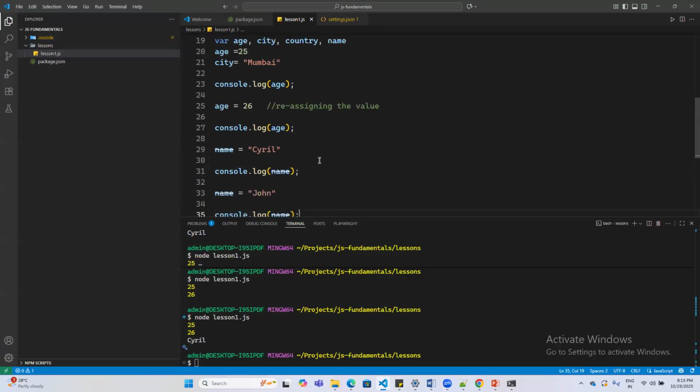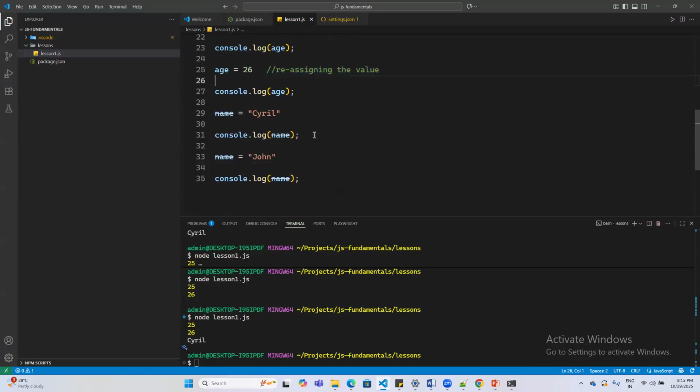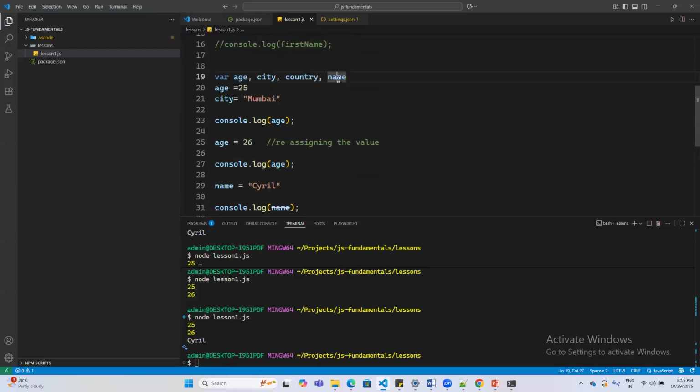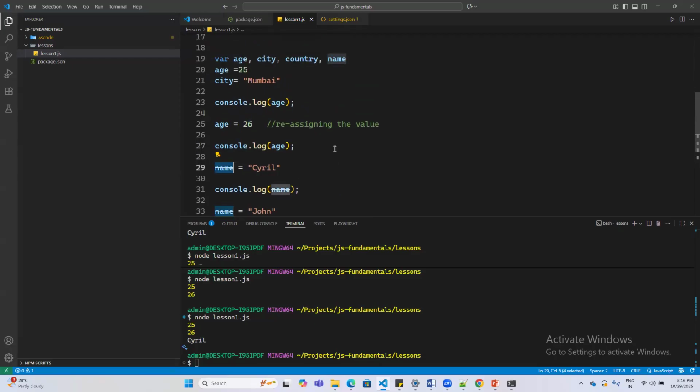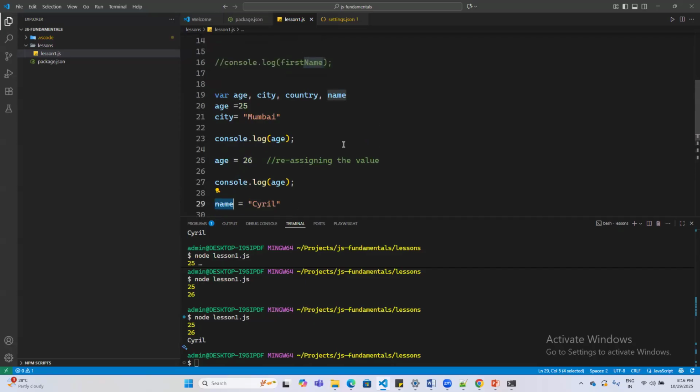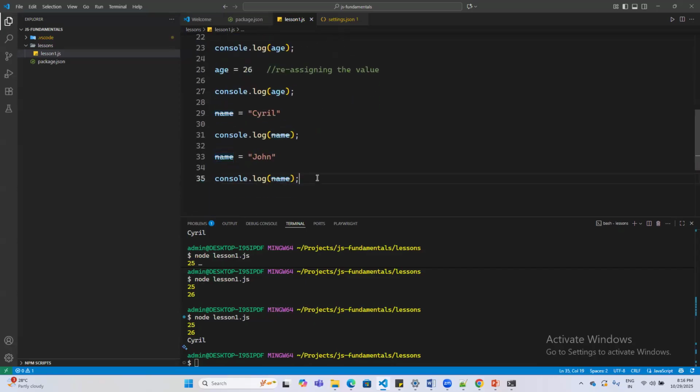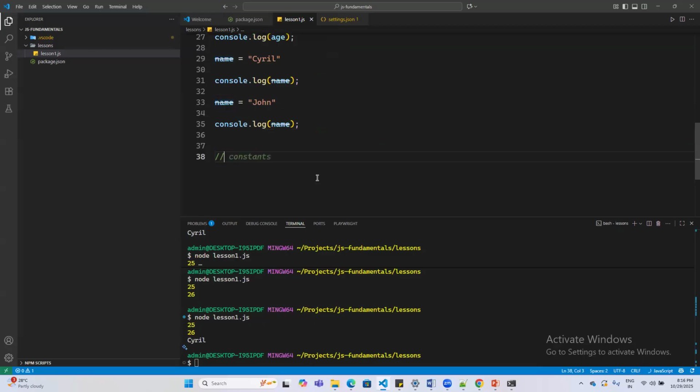What if you want to define something that the user or the program should not reassign? In those cases, I can simply make my name a constant. My age can be a variable, because each year passes and I'm aging, correct? But my name would remain constant, or my occupation would remain constant, right?